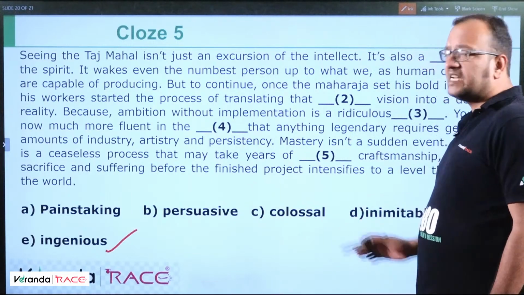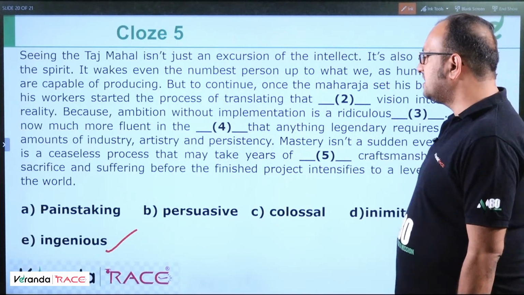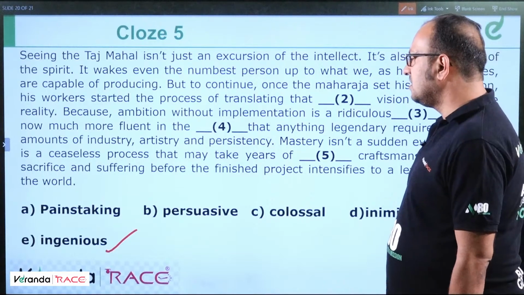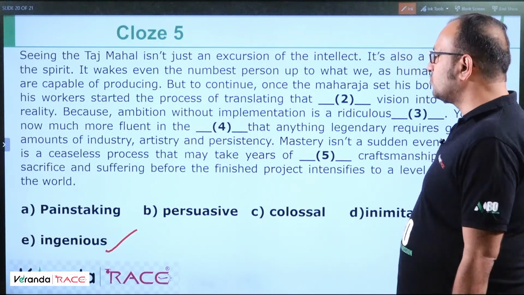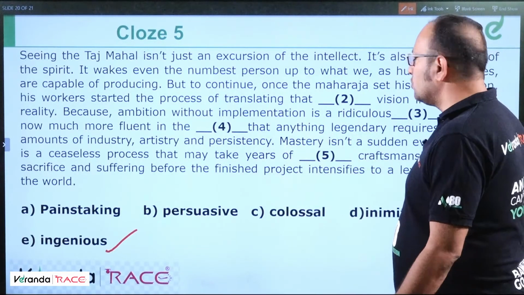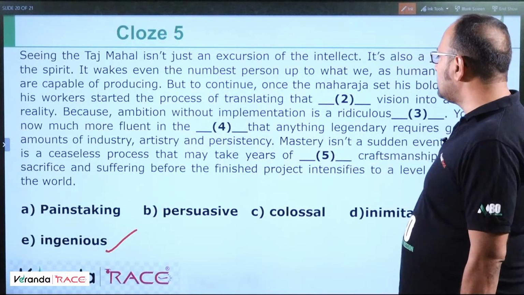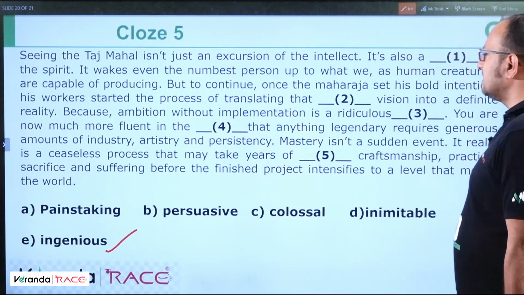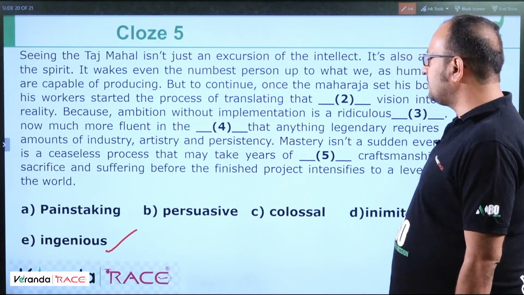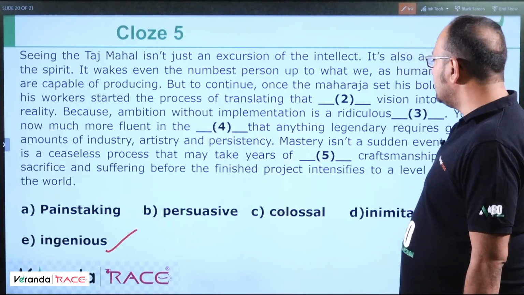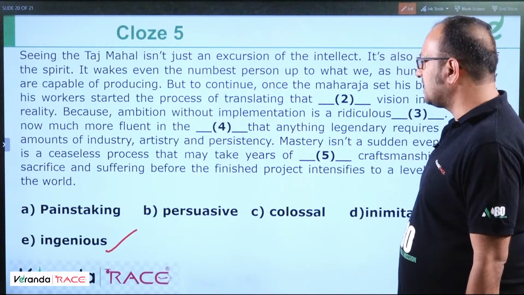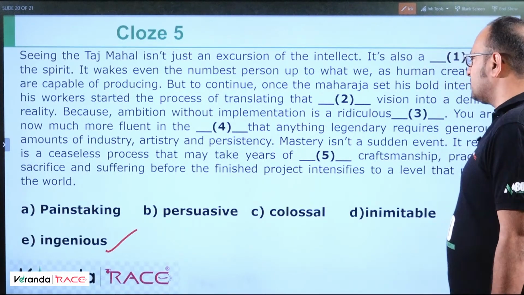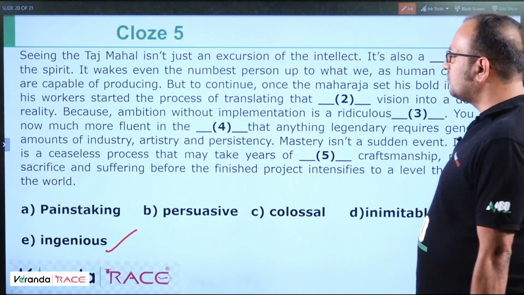Inimitable means that cannot be imitated. Painstaking is like which takes a lot of pain. Persuasive means to persuade someone. Colossal means large. So the last part is: mastery isn't a sudden event. It really is a ceaseless process that may take years of ingenious craftsmanship, practice, sacrifice and suffering before the finished project intensifies to a level that moves the world.